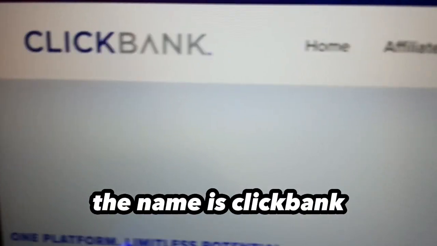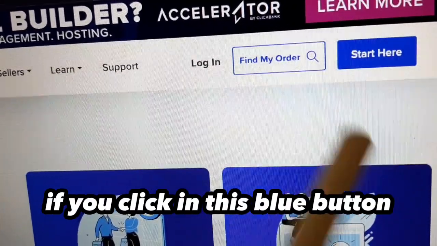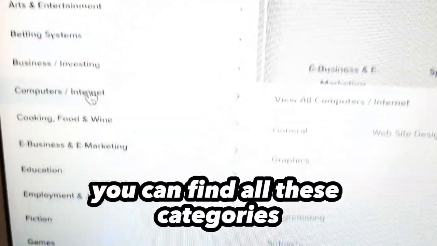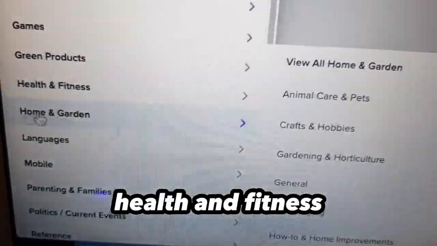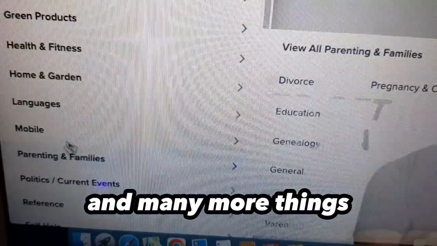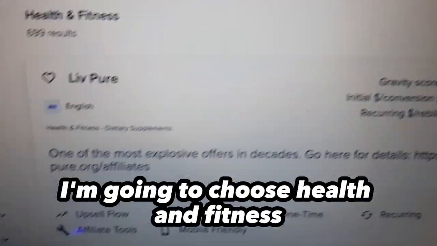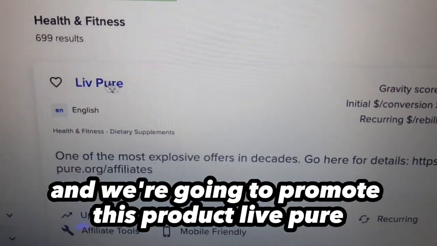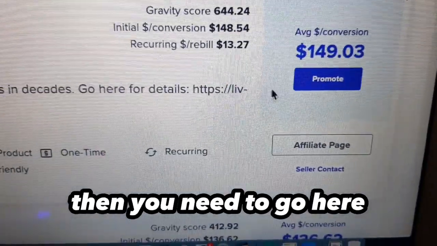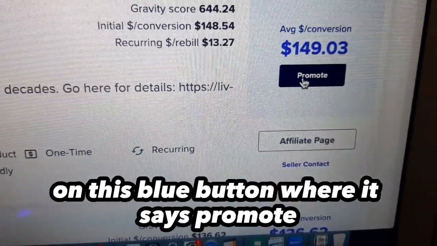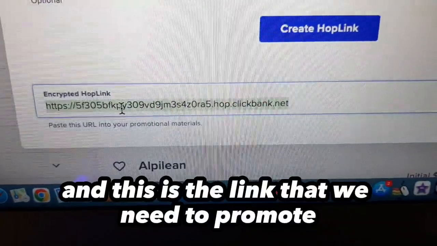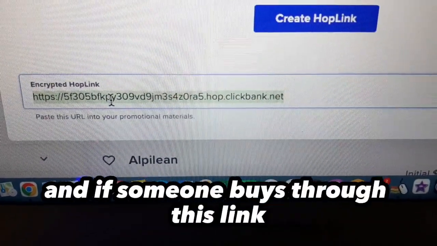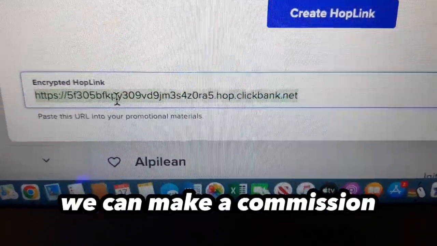The name is ClickBank. You can create a free account if you click in this blue button. If you go to the marketplace, you can find all these categories and products to promote. For example, green products, health and fitness, home and garden, and many more things. I'm going to choose health and fitness, and we're going to promote this product, Live Pure. Then you need to go here on this blue button where it says promote. Click it and then create hub link. And this is the link that we need to promote. And if someone buys through this link, we can make a commission.